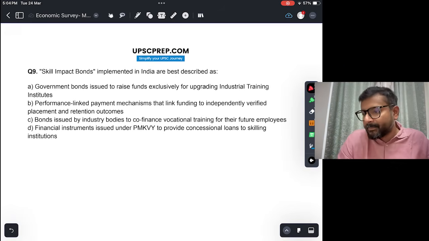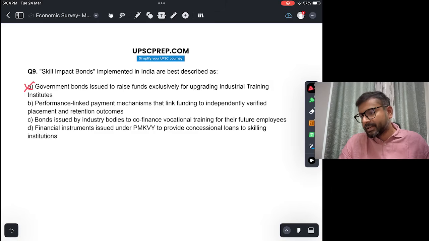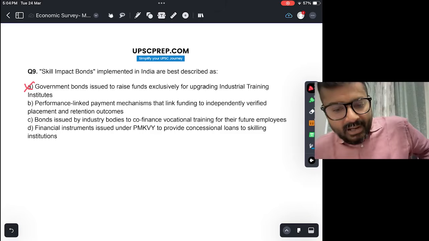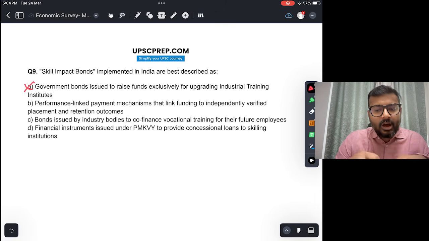Next question. Skill impact bonds implemented in India are best described as. What is skill impact bonds? Government bonds issued to raise funds exclusively for upgrading industrial training institutes? No, this is not correct. Performance linked payment mechanisms that link funding to independently verified placement and retention outcomes. So this is true. Okay. So skill impact bonds is where the payment is outcome based.